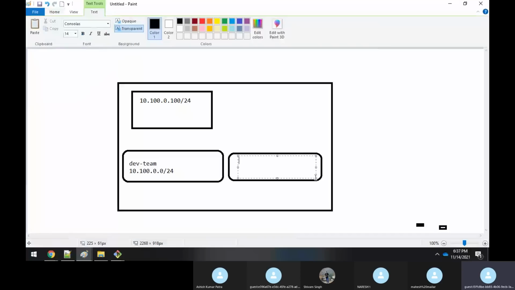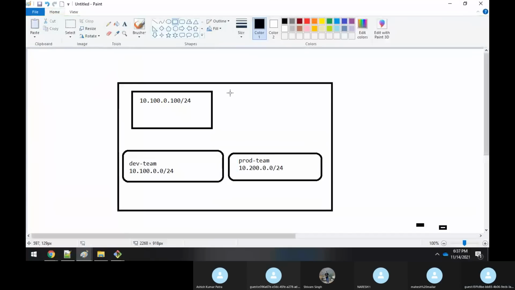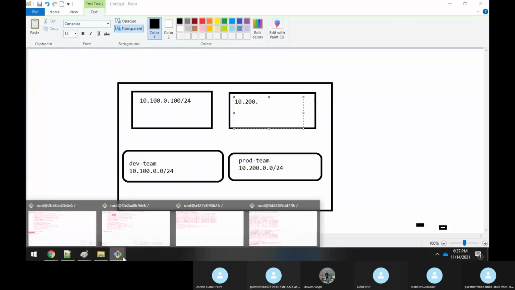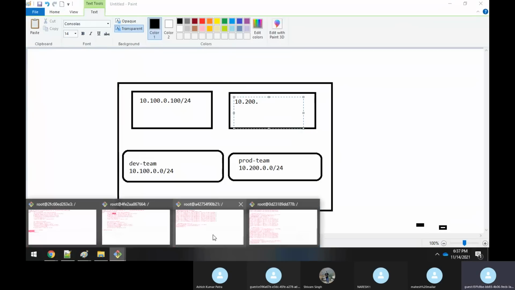And this has the IP address 10.200.0.0/24. I've created one container here, which has the IP address 10.200.0.200. What IP address have I given, sir? 10.200.0.200, right?